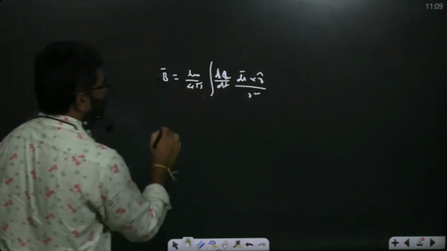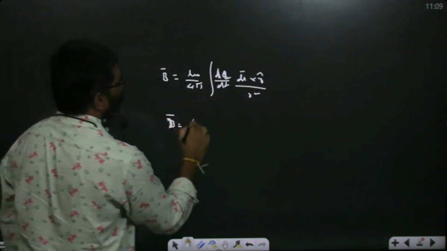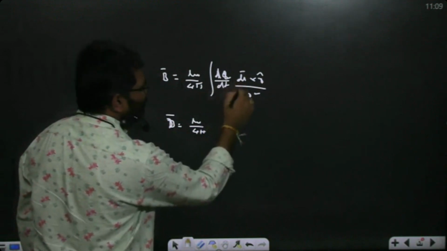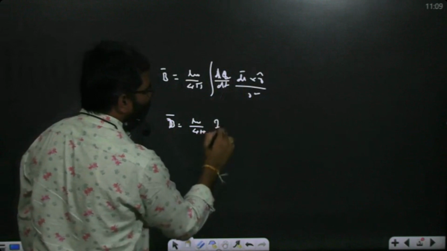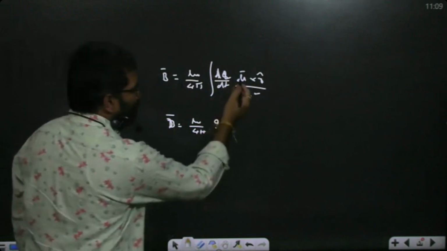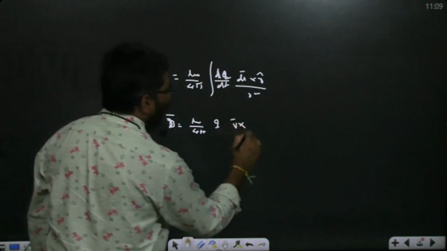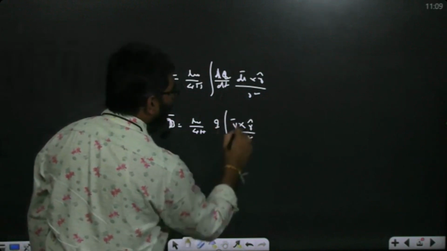Taking integration, B bar is equal to mu naught by 4 pi dq, just dl bar by dt. dq is what? Q, the charge that is moving. dl bar by dt is what? Speed. So q v bar cross r cap by r square. This is what I'm telling you.